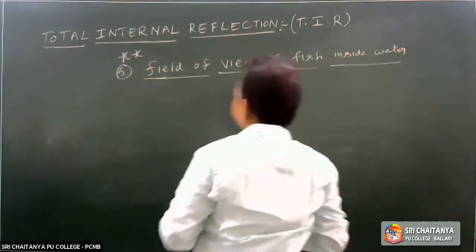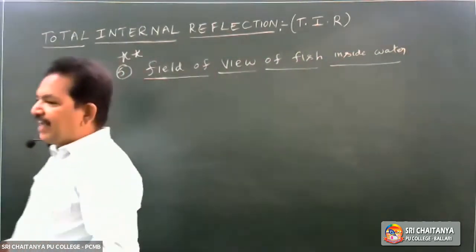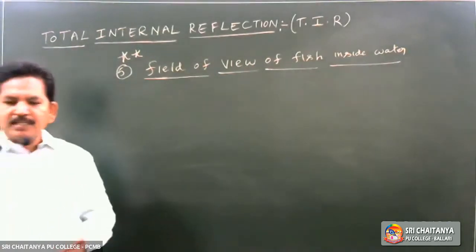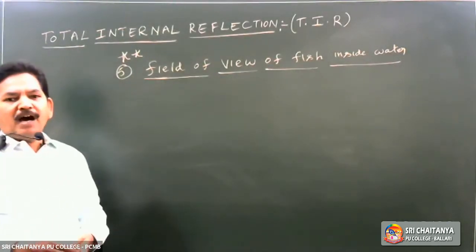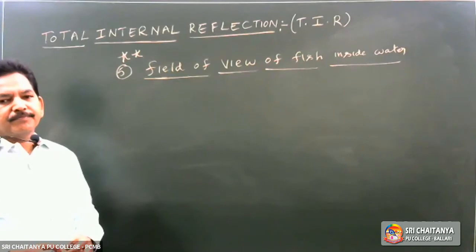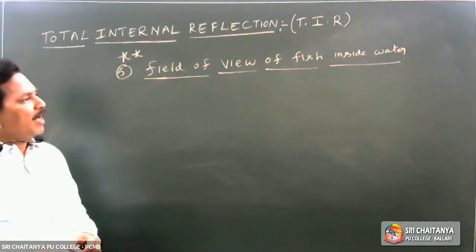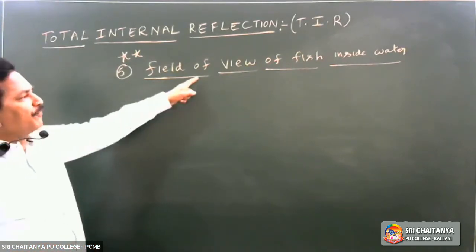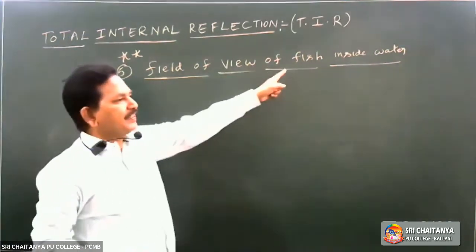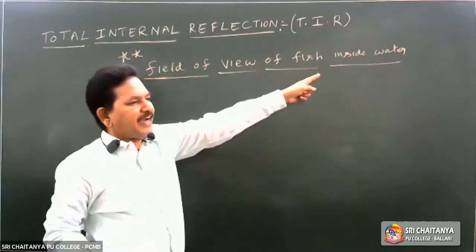Outer world. Because of TIR, the fish observes the outer world in the form of cone shape. This is the field of view of a fish which is present inside the water.